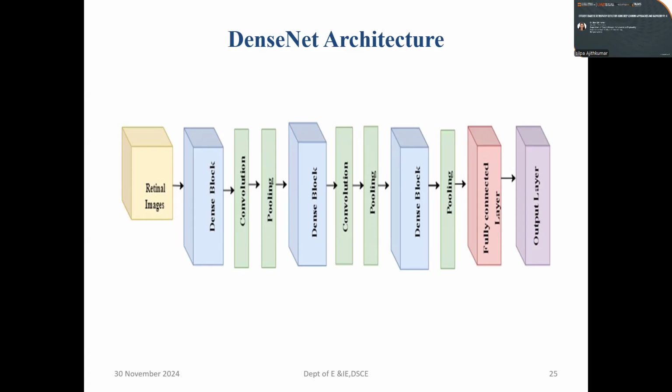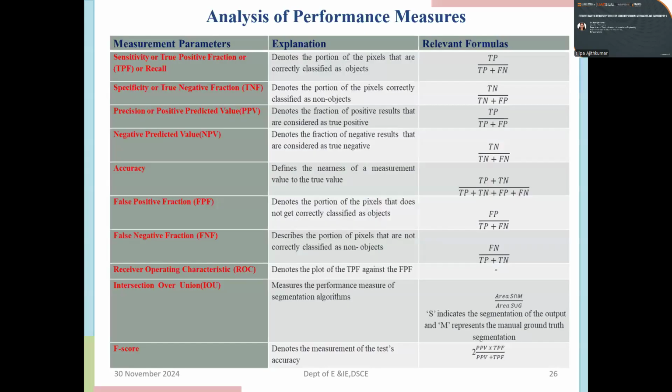You also have pooling layers, and finally it is connected to a fully connected layer from where you get the output layers, and based upon the probability you get the 5 classifications. The classification layer is based upon global average pooling, which reduces the spatial dimensions, and also maps the resulting features to the number of classes. In our case, it is the 5 stages of DR. The softmax activation function is used to output the class probabilities of the 5 stages.